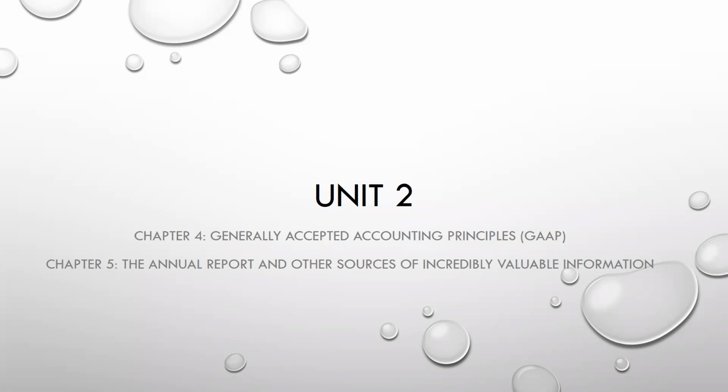This week we are going to be looking at chapters 4 and 5. In chapter 4, you're going to learn about generally accepted accounting principles, which we refer to as GAAP. And then in chapter 5, you're going to learn about the annual report and other sources of incredibly valuable information.